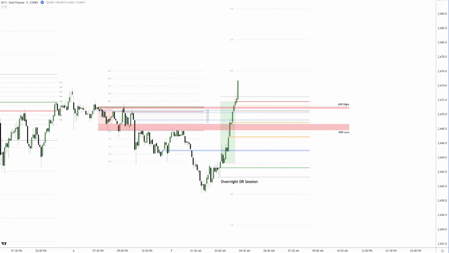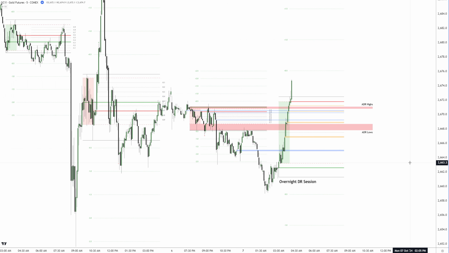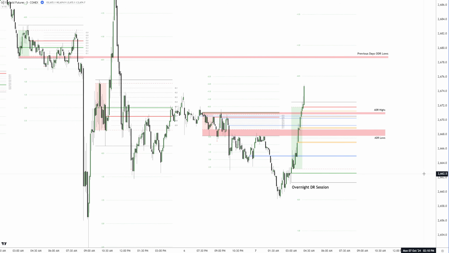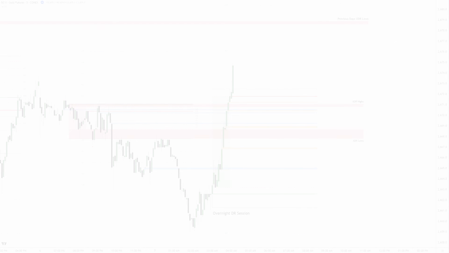In terms of targets, we have several options. The next standard deviation level of plus 0.5, a previous DR session low, and the 1 standard deviation level. Selecting the right target in this example can be a bit tricky, but there's a simple solution. Once price gives you a potential entry signal, focus on where you protect your position first. Your target should reward you with at least 3R. Otherwise, it's better to skip the trade and wait for the next opportunity.